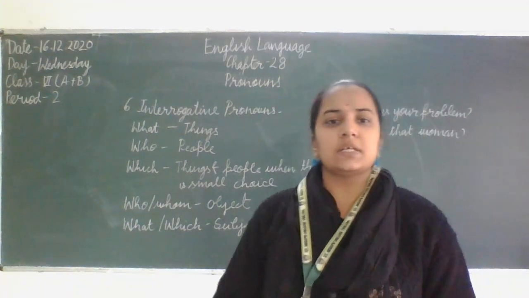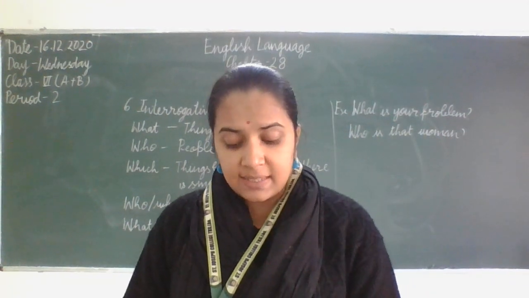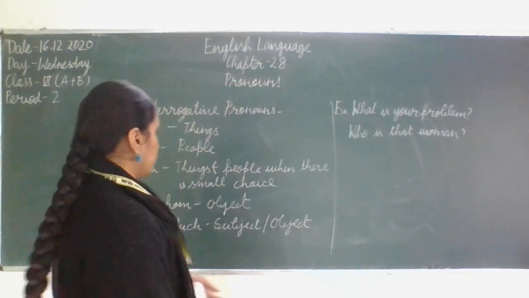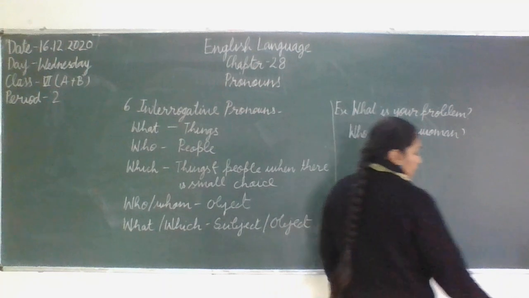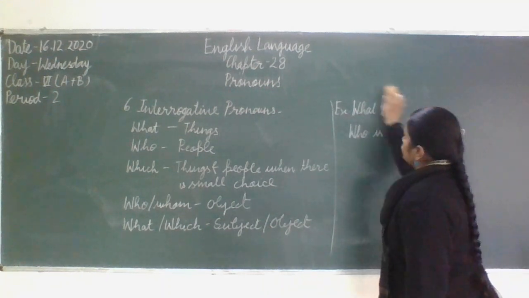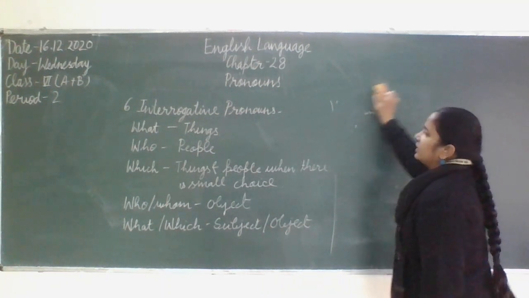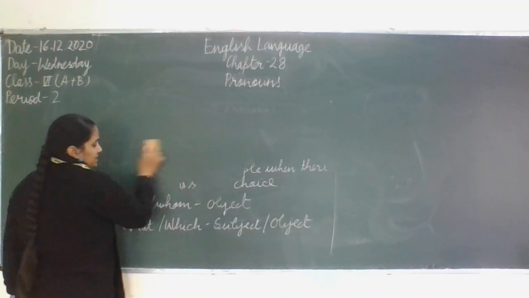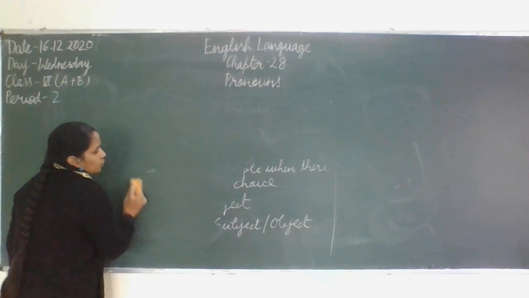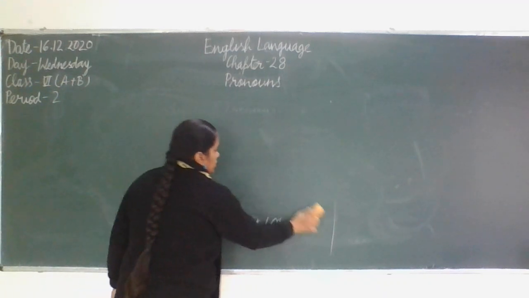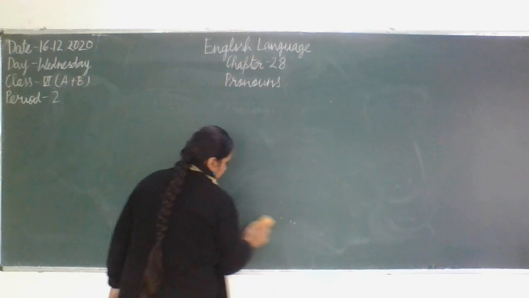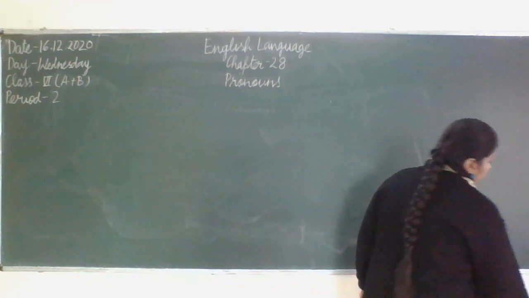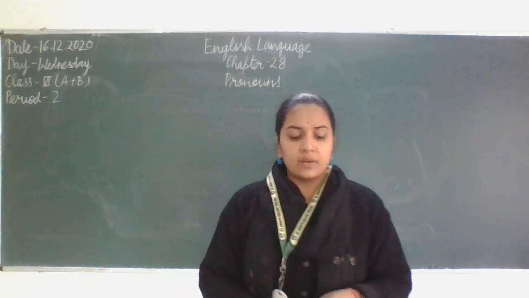Now, after this, the last type of the pronoun that we have to discuss here is the relative pronoun. Relative pronoun is the pronoun which is used to show the relation between the things. As the name suggests, relative. Where we are showing the relationship between two things, and any word that shows the relation can be used here for the relative pronoun.